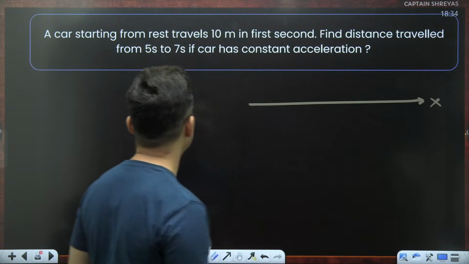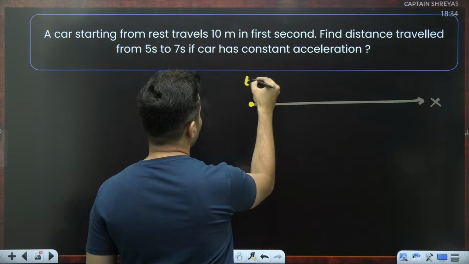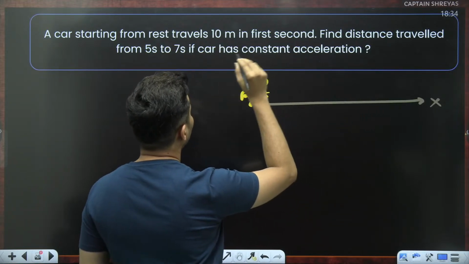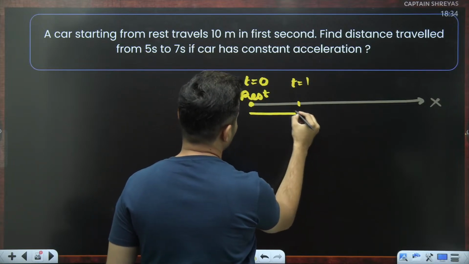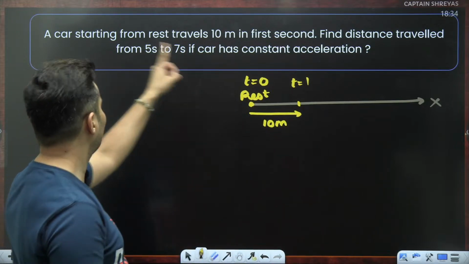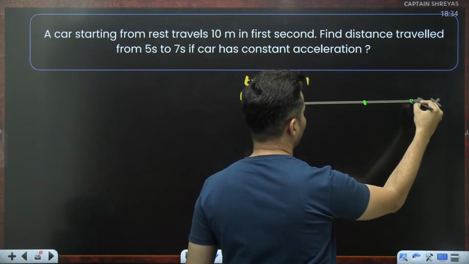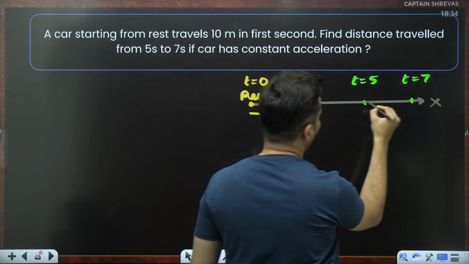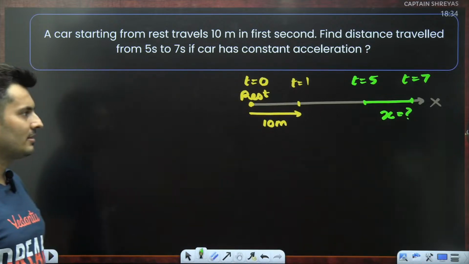So this is your x-axis. The car starts from rest, so at t is equal to 0, you are at rest. You have traveled 10 meters in the first second. So t is equal to 1, this distance is basically 10 meters. That is what has been given. We need the distance traveled from t is equal to 5 to t is equal to 7. So this is t is equal to 5, this is t is equal to 7. How much is this distance? That is the question.